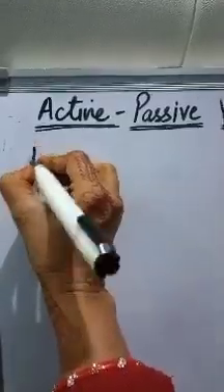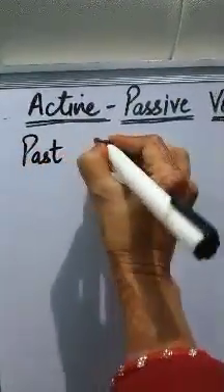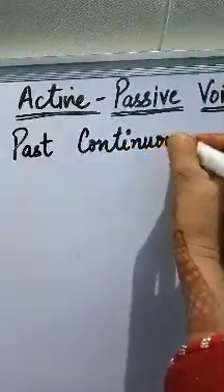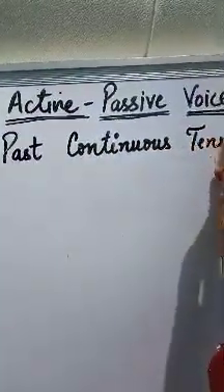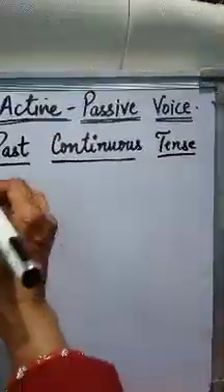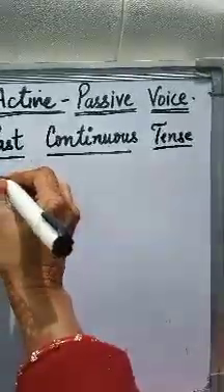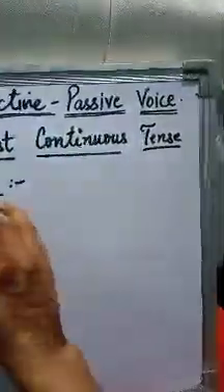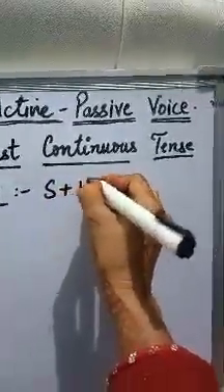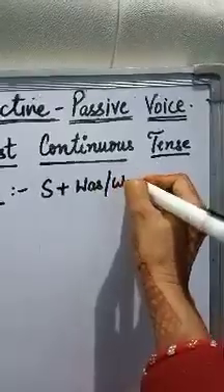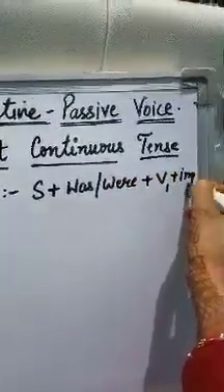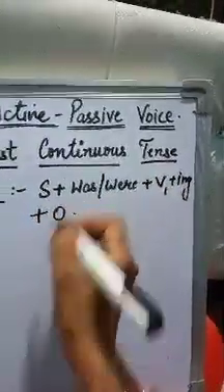Next one is past continuous tense. Past continuous tense, the rule and identity is subject plus was verb, then first form of verb with ing, then object.